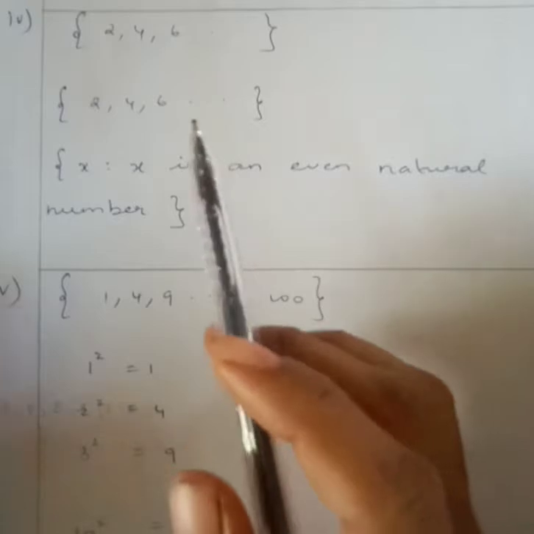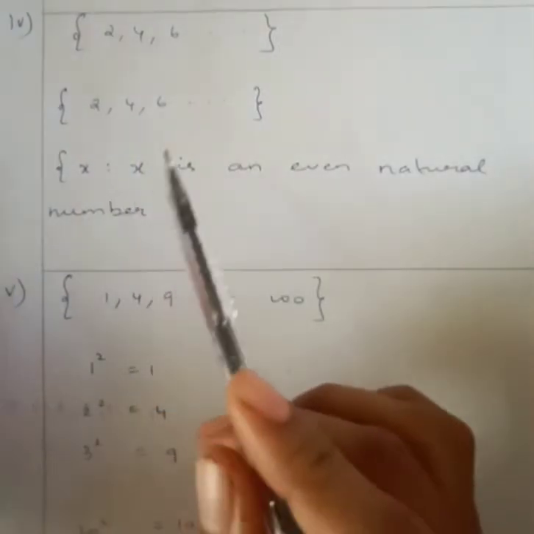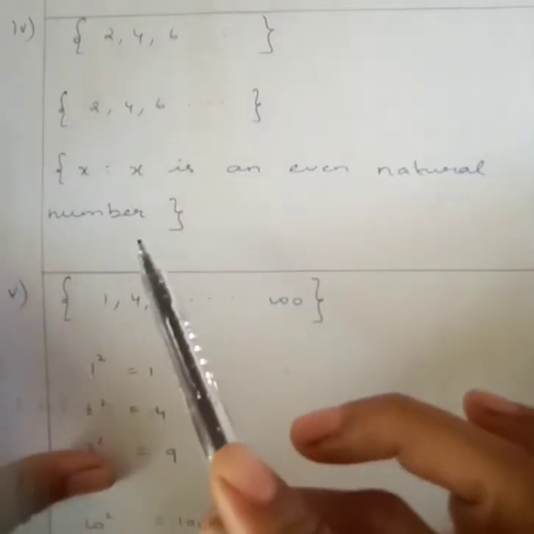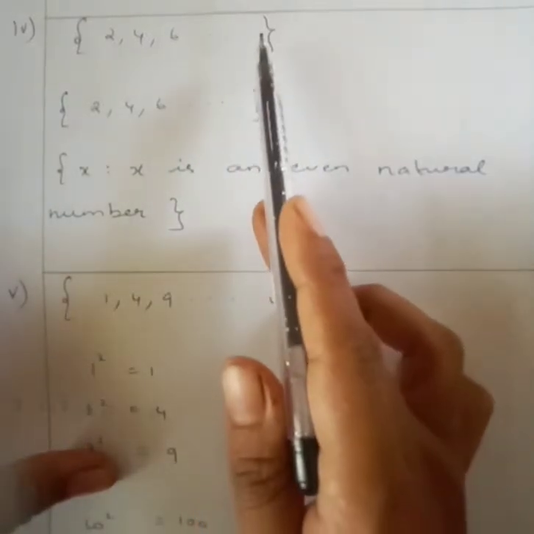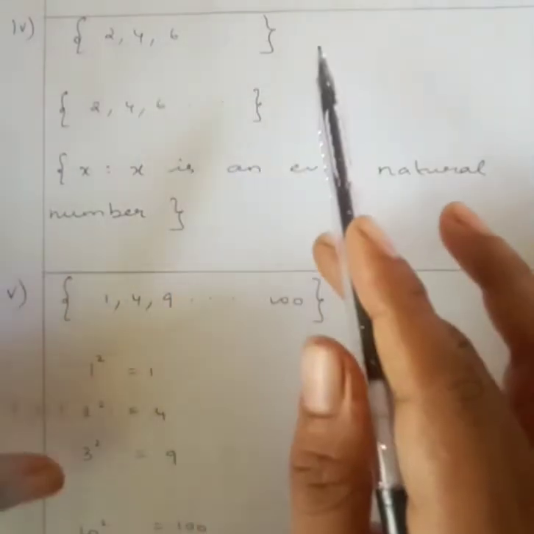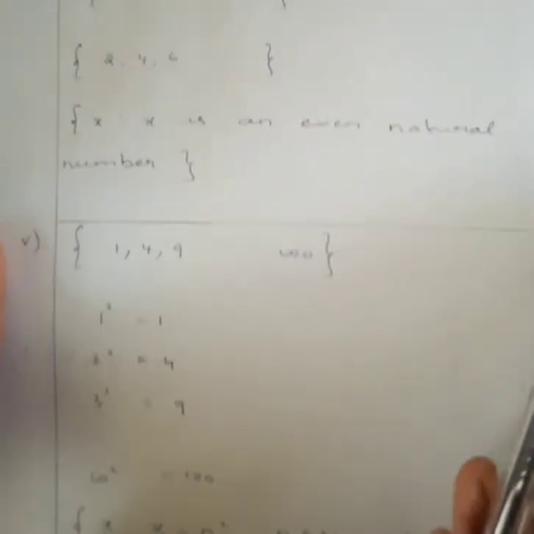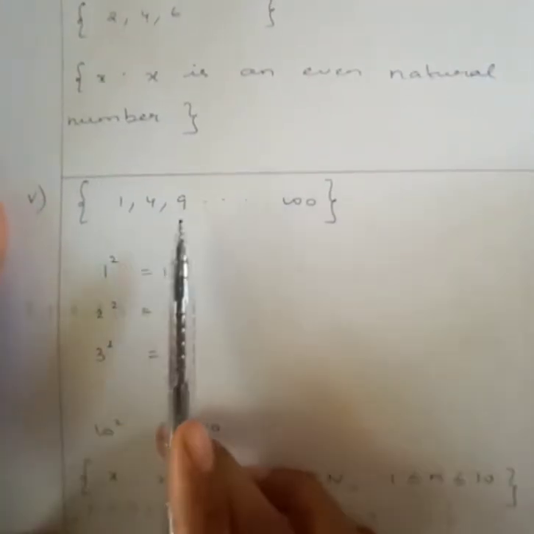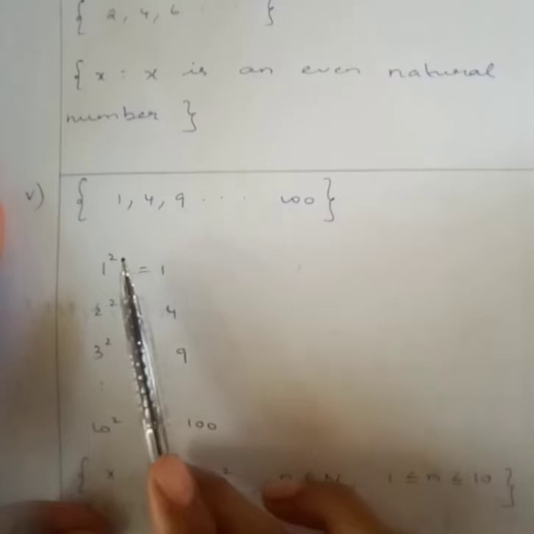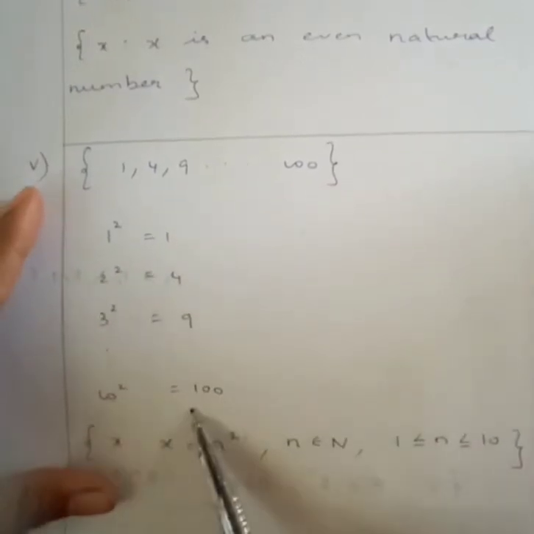Here the next one is 2, 4, 6, but here it's not ending, right? Which means x is an even natural number. Suppose if it ends at 10, now you can say less than 11 like that, but it is not ending anywhere, it is going on. So we are telling x is an even natural number. Okay, here 1, 4, 9 etc. up to 100, that is 1 square, 2 square, 3 square etc. up to 10 square.